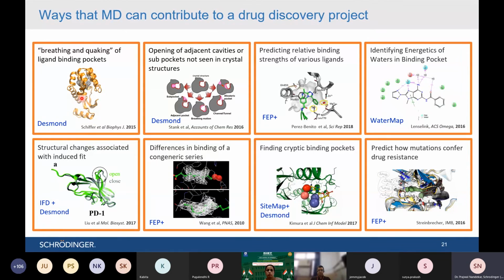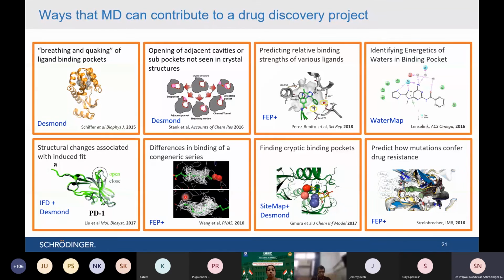Like you can not only study the protein ligand interaction, the example which I have shown, but you can also study the protein motions like breathing motions or opening and closing of channels or various pockets, sub pockets. You can also run free energy perturbation calculations to calculate the accurate binding free energy. One can also go for water map calculations using MD simulations. You can also analyze how the binding site is getting changed, how much the loop is moving.